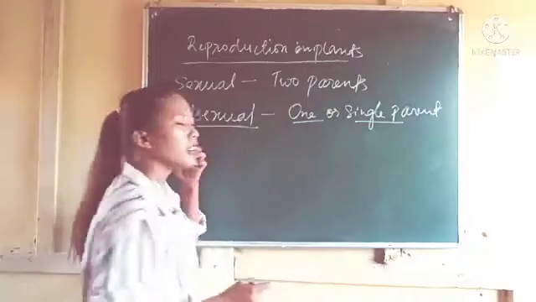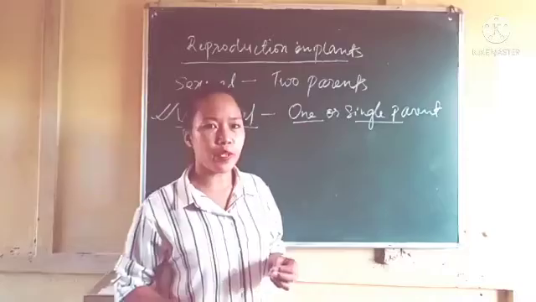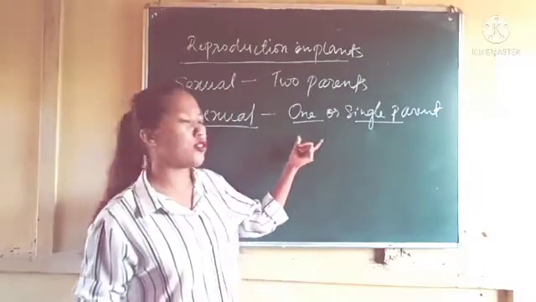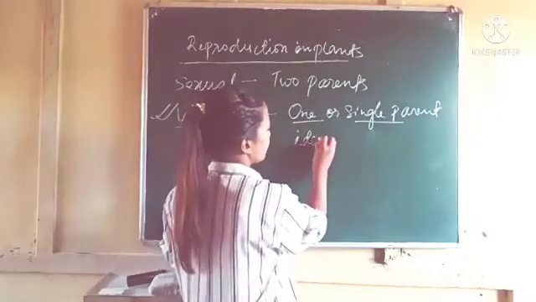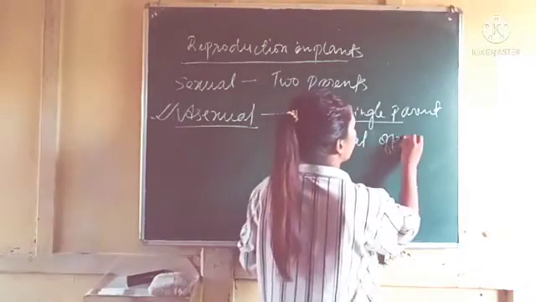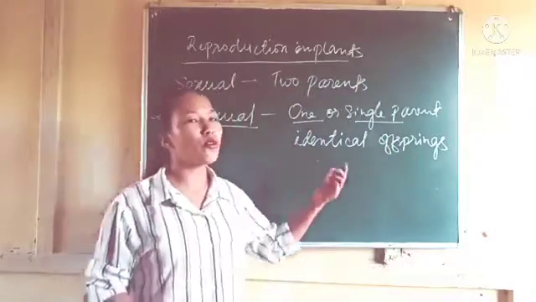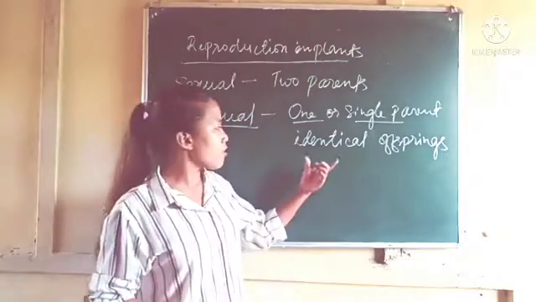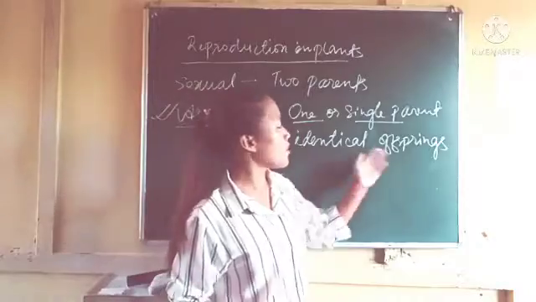In this type of reproduction, the offspring, the new living organisms produced from the parent, are identical. Identical means they look the same. There is no variation. Variation means difference. There is no difference between the parent and the offspring. All the offspring are identical.